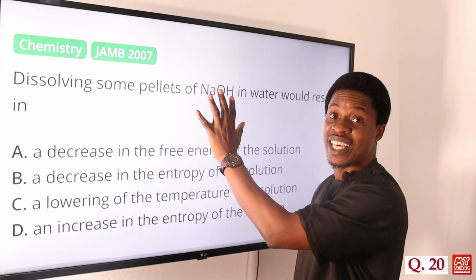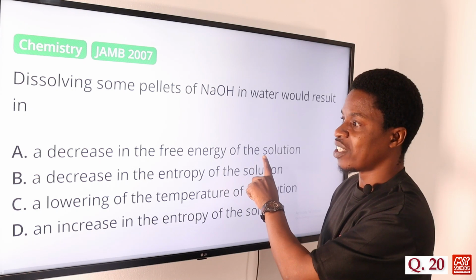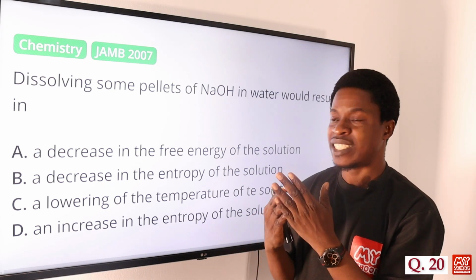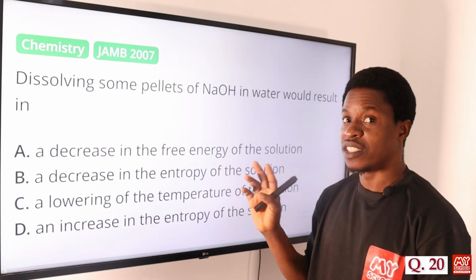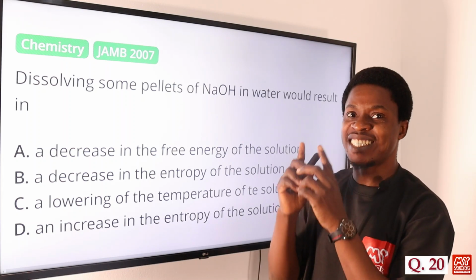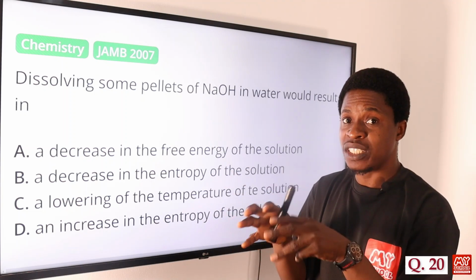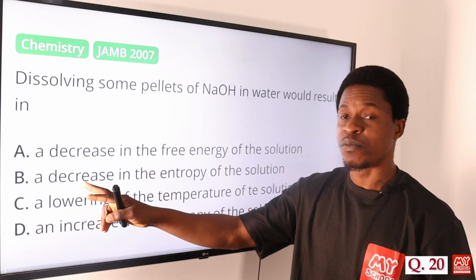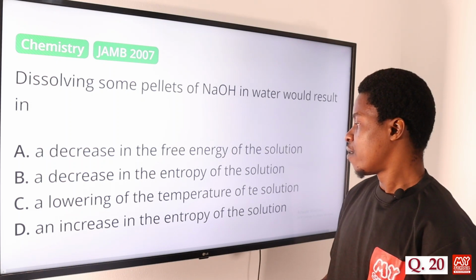So let's look at the options. Now we understand what happens in this reaction. Option A says a decrease in the free energy of the solution. If it were the free energy, we are supposed to have an increase, not a decrease. Option B says a decrease in the entropy of the solution. With the explanation we just gave, you agree with me that there's supposed to be an increase in the entropy change, the degree of disorderliness in that system, because the randomness will increase. So it is not a decrease, it should be an increase.